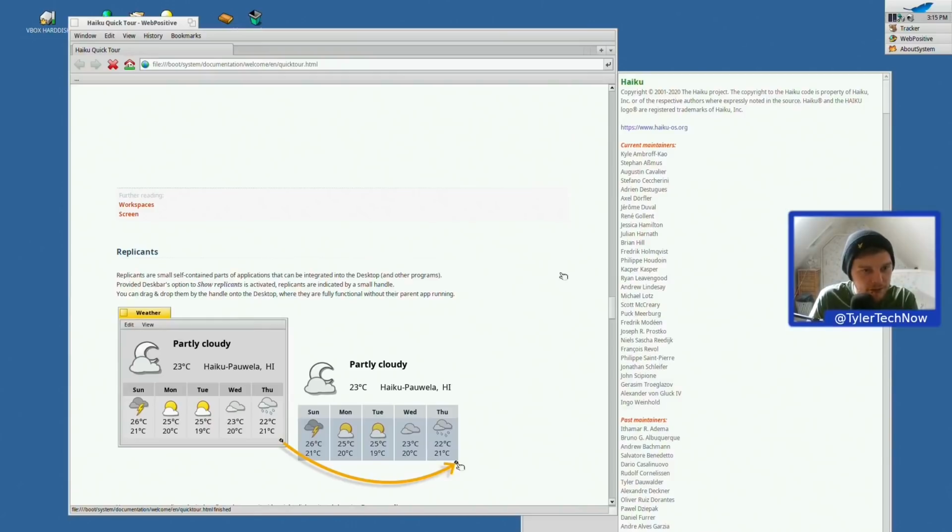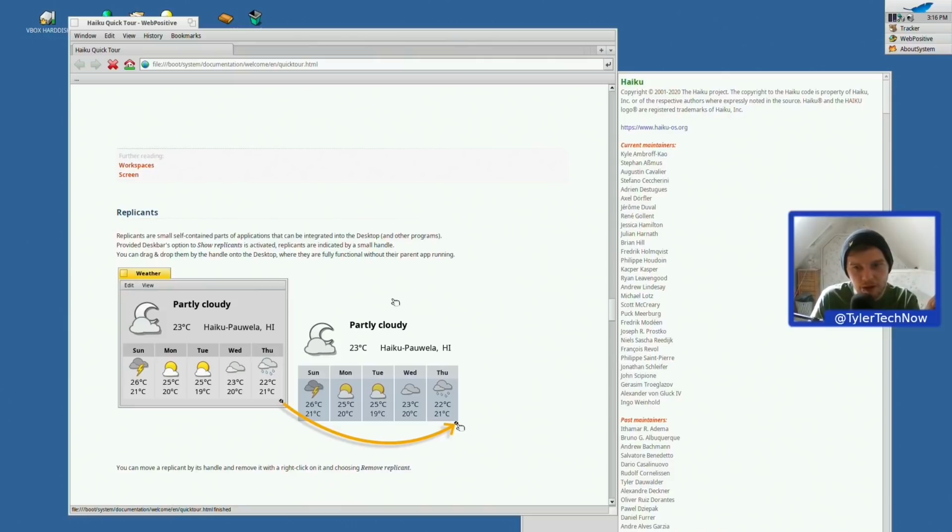We have replicants. So replicants are small self-contained parts of applications that can be integrated into the desktop and other programs. It's quite modular so far from what I can tell. Provided desktop options show replicants is activated, replicants are indicated by a small handle. You can drag and drop them by the handle onto the desktop where they are fully functional without the parent group running. So what are they showing at the moment to do that?